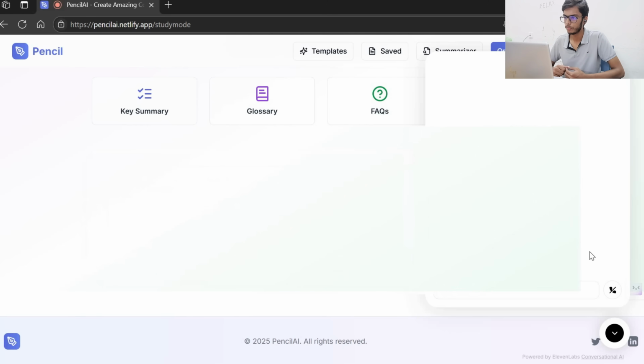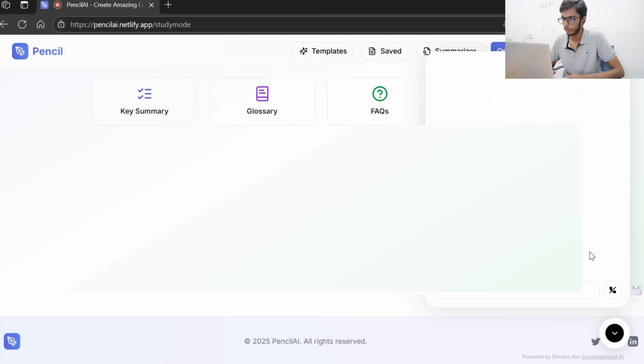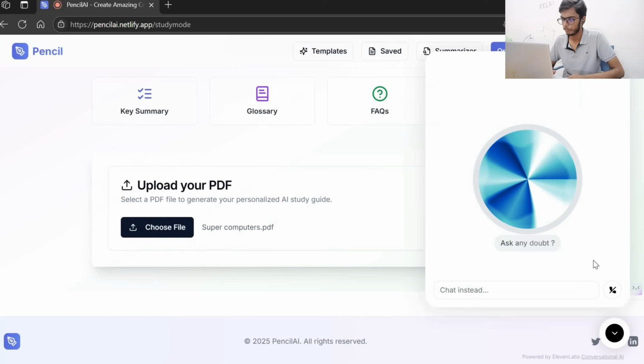The document appears to be an overview of supercomputers, discussing their architecture, applications, and significance in modern research and technology. It highlights their ability to perform complex calculations and simulations, which are crucial in fields like climate modeling, drug discovery, and materials science. The PDF also touches upon the challenges of building and maintaining these powerful machines, including energy consumption and cooling requirements. Thank you.